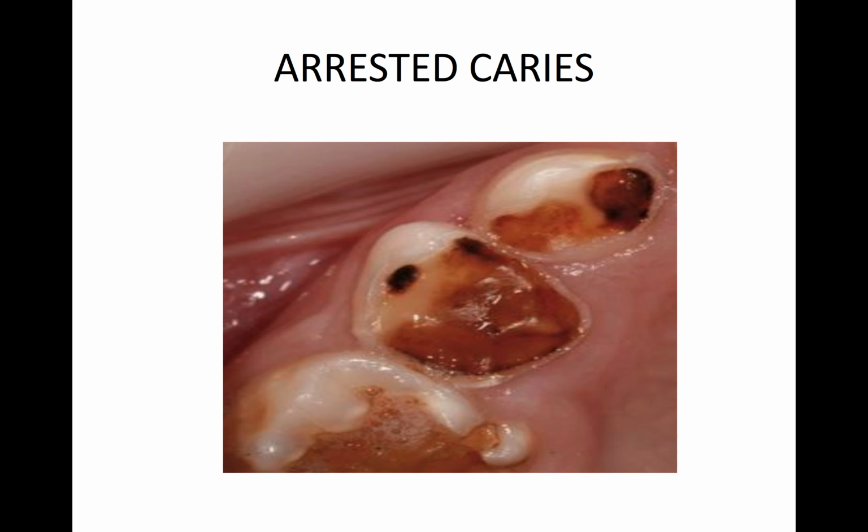Okay. Now, arrested caries. Arrested caries is the next stage of incipient caries, where in incipient caries we see only the white patch, but in arrested caries we see a pigmentation which is brown in color. As you see in this, it is pigmentation of brown color.